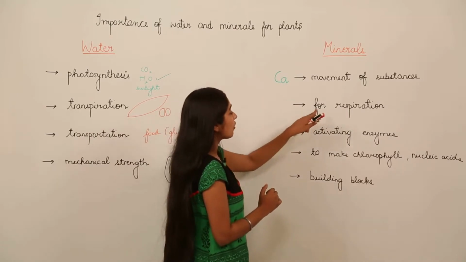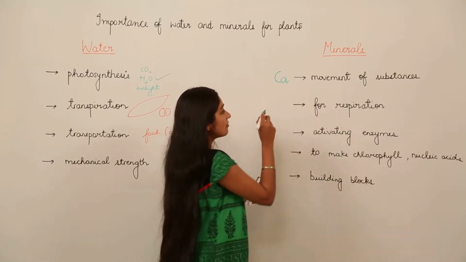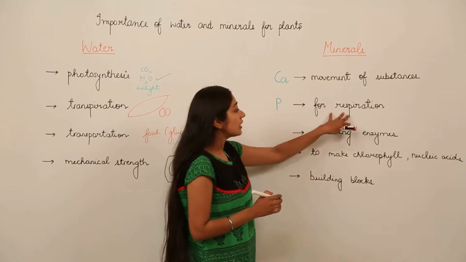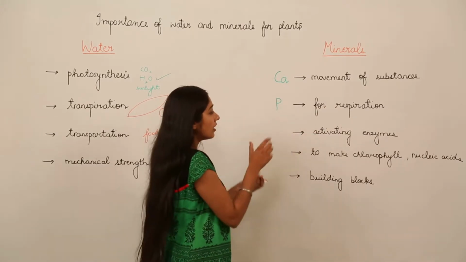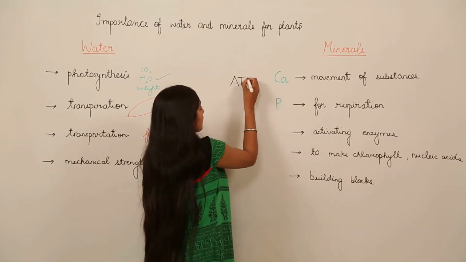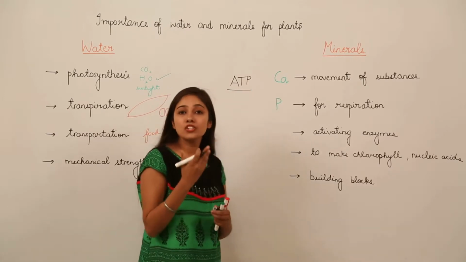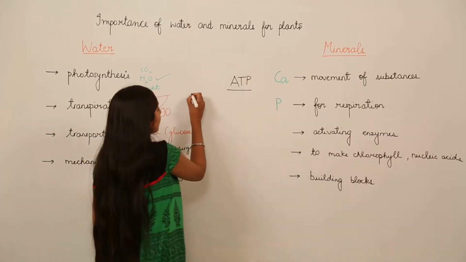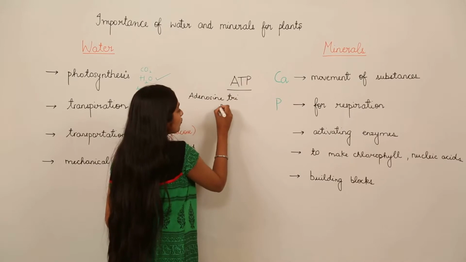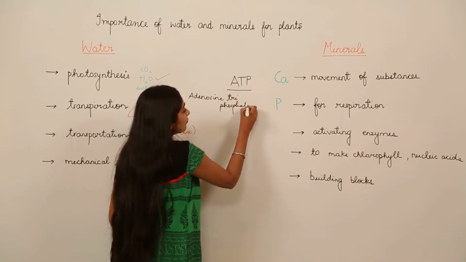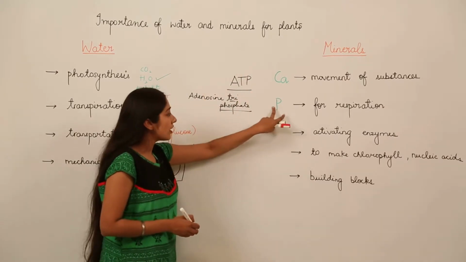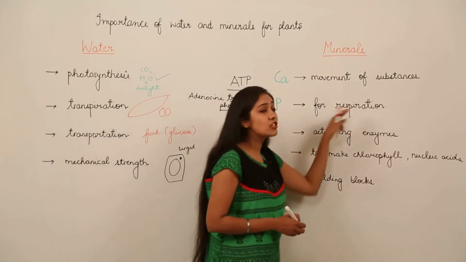Then next we move on to respiration. For this, I will say that phosphorus, which is an important mineral, is required for respiration in plants. How? Well, you must have heard about the energy currency of the cell, that is ATP. ATP is the energy currency of the cell. What is its full form? It is adenosine triphosphate. So you see here we have 3 phosphate molecules. So from this you can make out that phosphorus is required for respiration in case of plants.